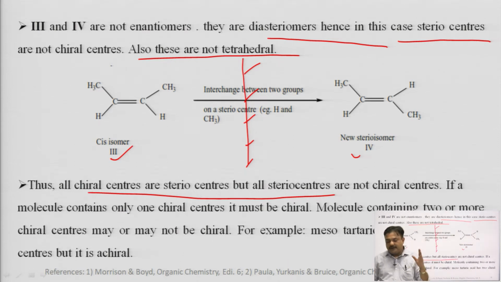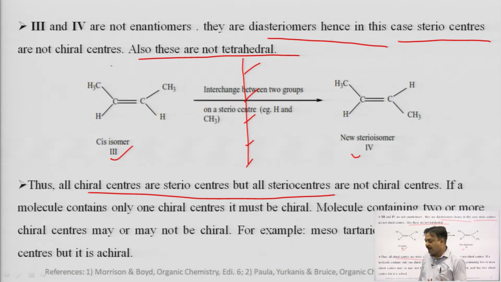If a molecule contains only one chiral center, it must be chiral. Again repeating, if a molecule contains only one chiral center, the molecule must be chiral, but a molecule containing two or more chiral centers is not always chiral. For example, we again can take the example of meso-tartaric acid, where two chiral carbons are present, but the molecule is not chiral.